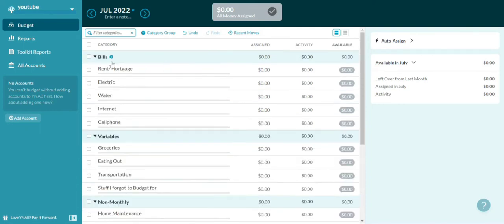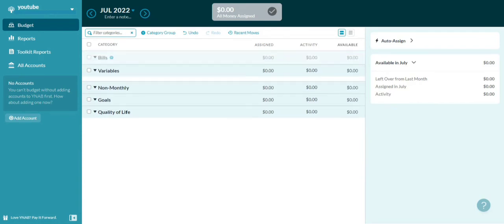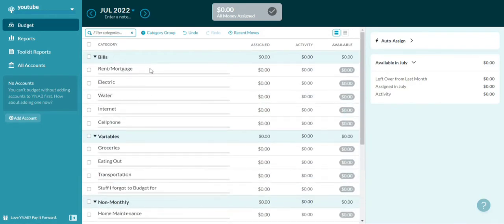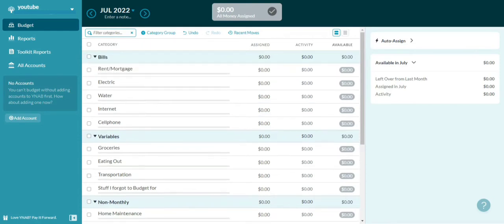And here we have different categories, and you can move them around. And then here we have different subcategories within each category, and we can move them around as well. So why do I like this program?